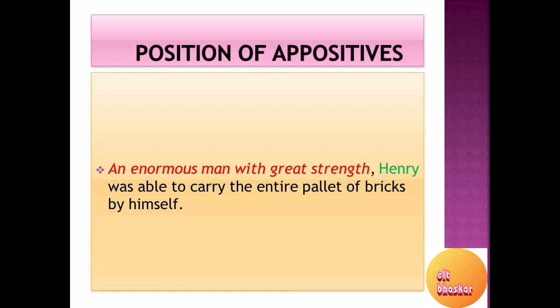Here this is adding some extra information to the noun next to it, that is Henry, a proper noun. An enormous man with great strength, Henry, was able to carry the entire pallet of bricks by himself. Even if we don't use this appositive, the sentence would still have a meaning, that is, Henry was able to carry the entire pallet of bricks. So adding this extra information is just an additional one. Therefore it is again a non-essential appositive.